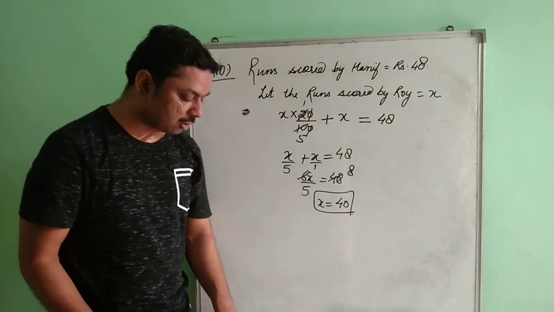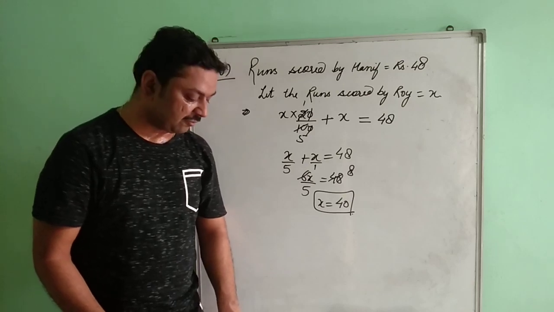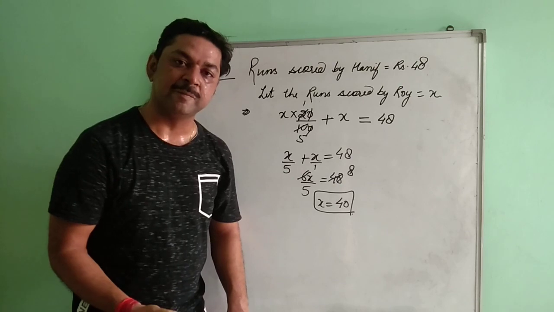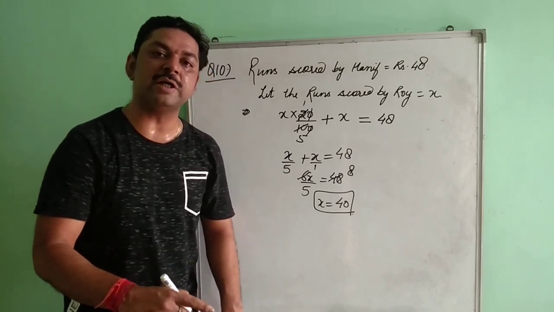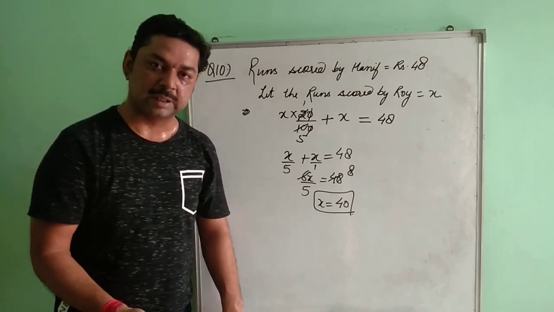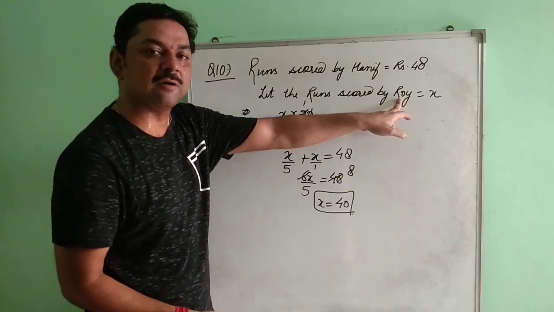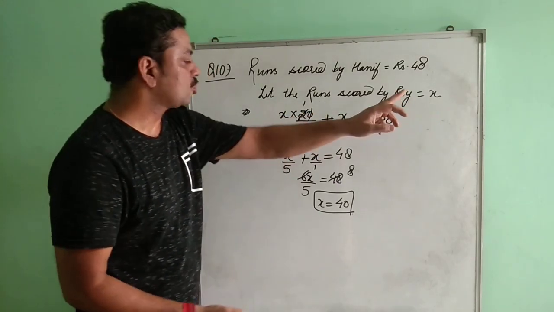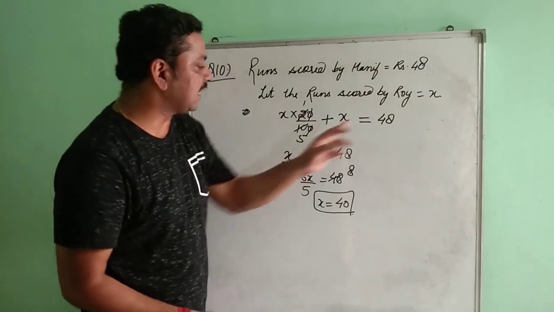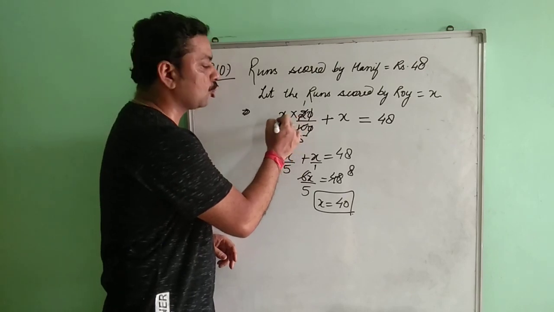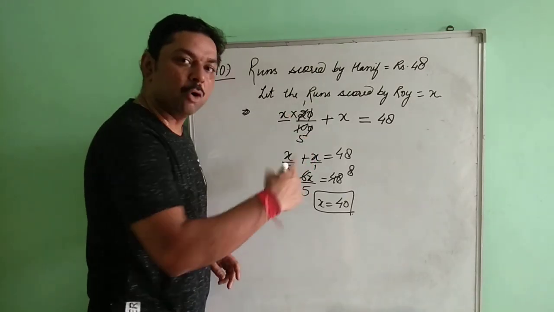Because in question it is already saying that if he scored 20% more than Roy, he means Hanif. That means Hanif is scoring 20% more than Roy. Clear? So in that case, what you are going to do? First of all, you are going to take the value of Roy be x. Clear? So once you have taken the value of Roy be x, then in that case, अब जो Roy का score है, उसका 20% more कह रहा है.